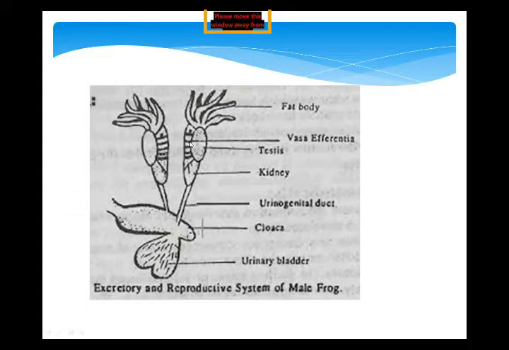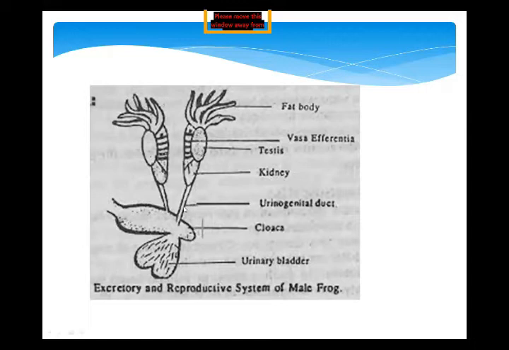The sperms, or male reproductive gametes, that are ready in the testes are carried from the testes to the urinogenital duct. They are the ducts that pass the sperms from testis to the urinogenital duct, and they also attach the testis to the kidneys. This is the main important function of vasa efferentia.